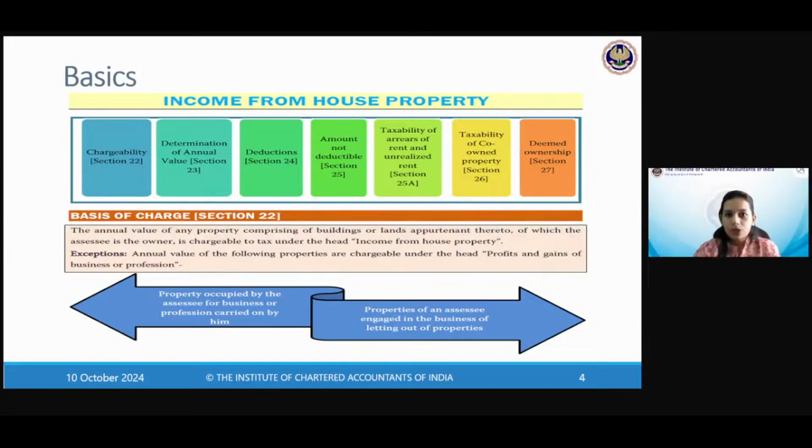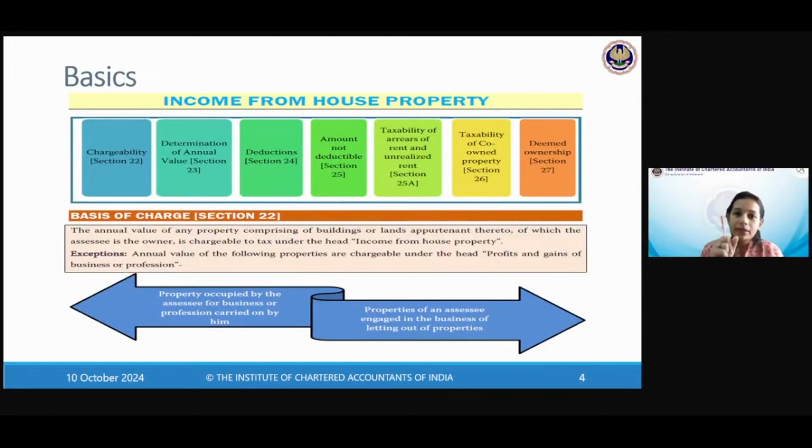So when we do the chargeability, you will understand the importance of owner in case of this section. And then when you read deemed owner into that, you will understand that not only the legal owner, in some cases the deemed owner will also be subject to this chapter. So without any further delay, what is section 22? What is the chargeability? So please remember certain catchwords that we are going to talk about now. There has to be a building or land appurtenant thereto.